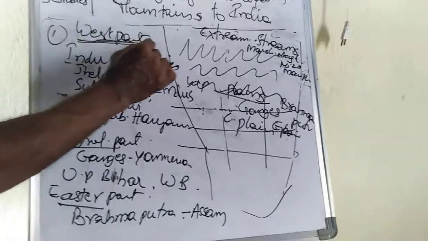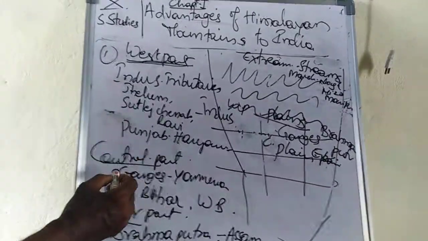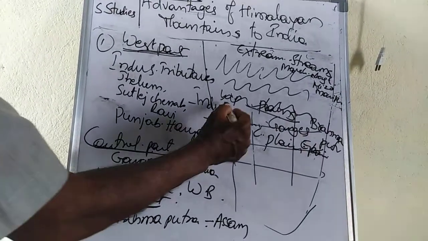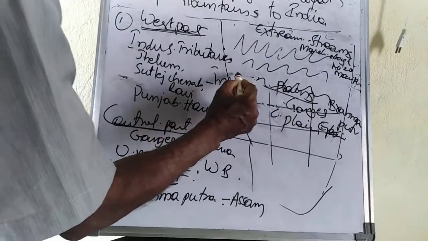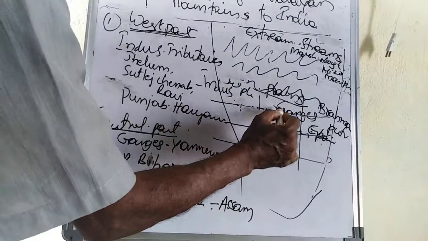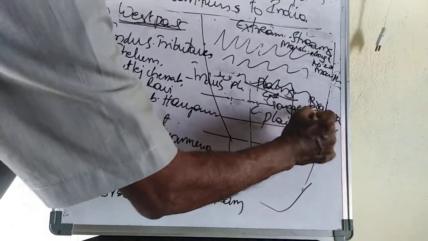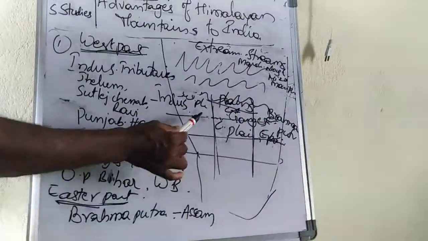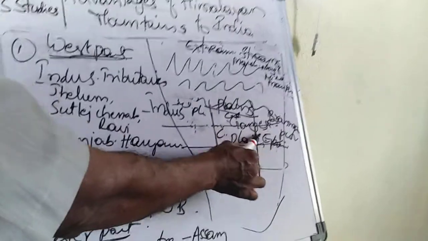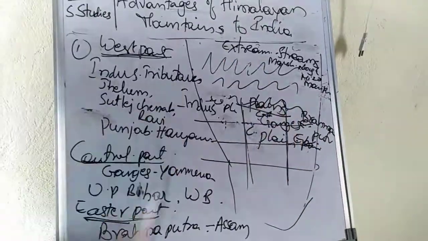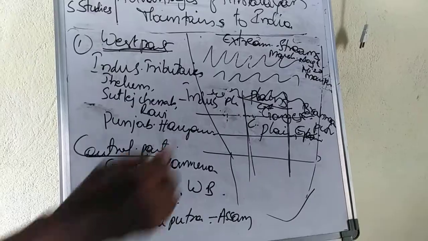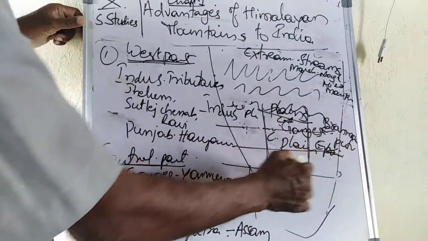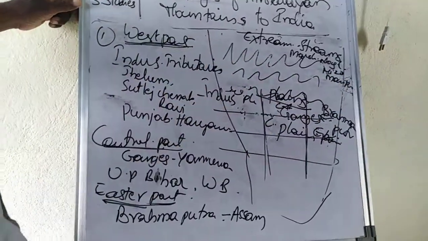Here is the western plains, central plains, and from here to here, eastern plains. In all these three parts, the land surface is plain only.